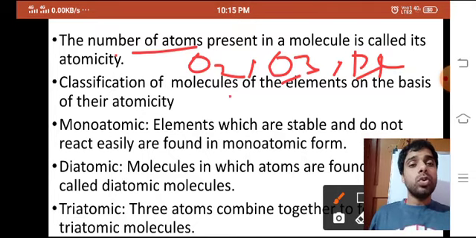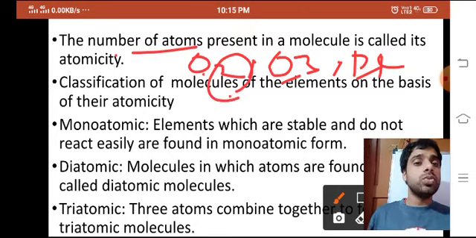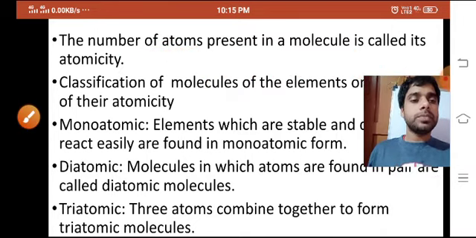Not clear? In O2 the number is 2. Oxygen is not a number. The number is 2. For O3 the number is 3. For P4, 4 is the number. So that is its atomicity. If someone asks what the atomicity of O2 is, you will say 2 is the atomicity of oxygen gas. What is the atomicity of ozone? O3 is ozone, so the atomicity is 3. What is the atomicity of P4? 4. So that is given.